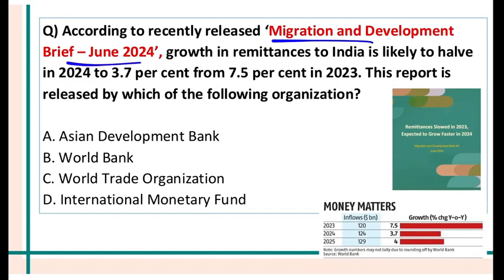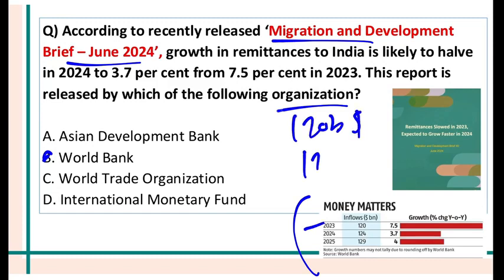Migration and Development Brief Report is given by which organization? It is given by the World Bank. And look here. It shows that India received maximum remittance in 2023, $120 billion. It will increase to $124 billion in 2024 and further $129 billion in 2025. So India will continue to receive maximum remittance in the world.